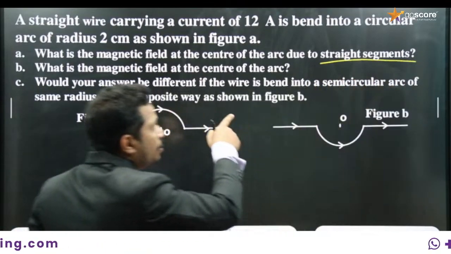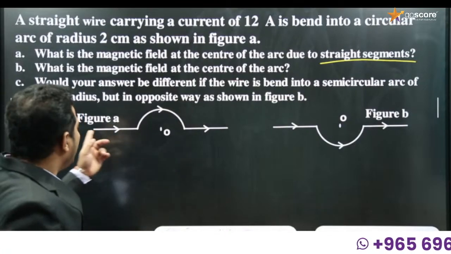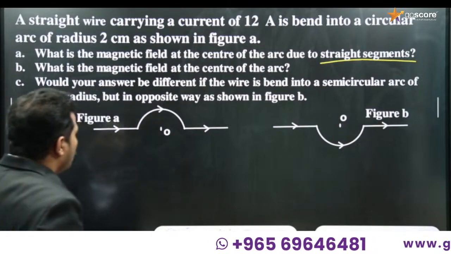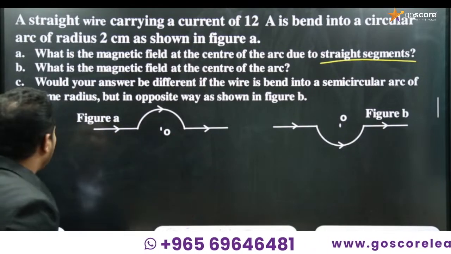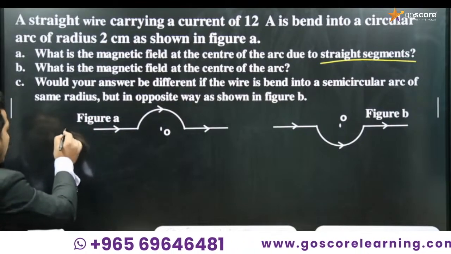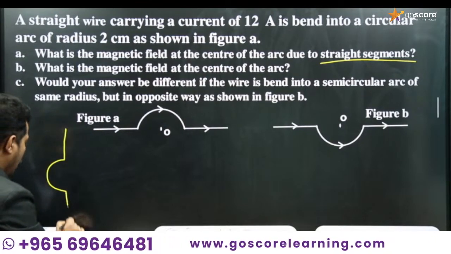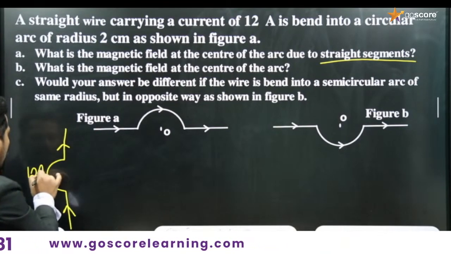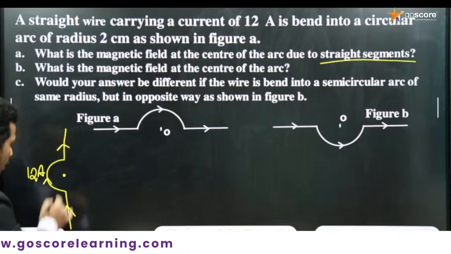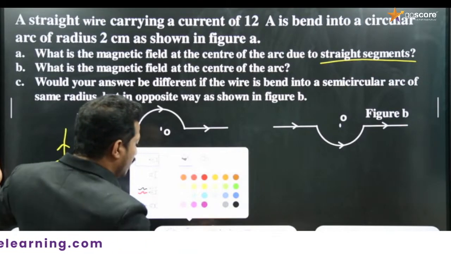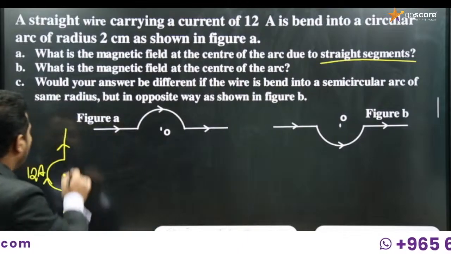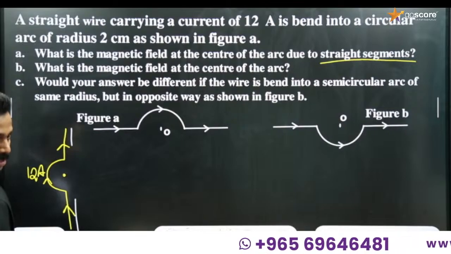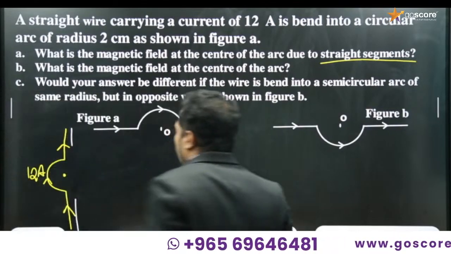This makes sense: due to the straight segment. The question is not asked regarding the entire segment. It is only asked about the field due to the straight segment. So to understand it clearly, I wish to draw figure A like this. This is the current carrying conductor, carrying 12 ampere current. This is the center, and the question asks what is the magnitude of magnetic field due to this straight segment at the center. Is there anybody knowing the answer for this question?